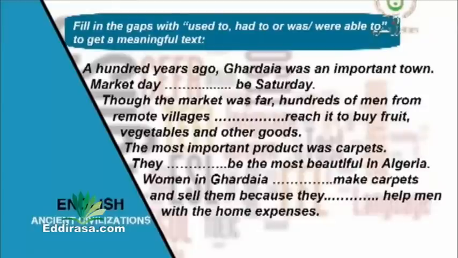Though the market was far, hundreds of men from remote villages, blank, reach it to buy fruit, vegetables and other goods. The most important product was carpets. They, blank, be the most beautiful in the West. Women in Ghardaya made carpets because they, blank, help men with their home expenses.